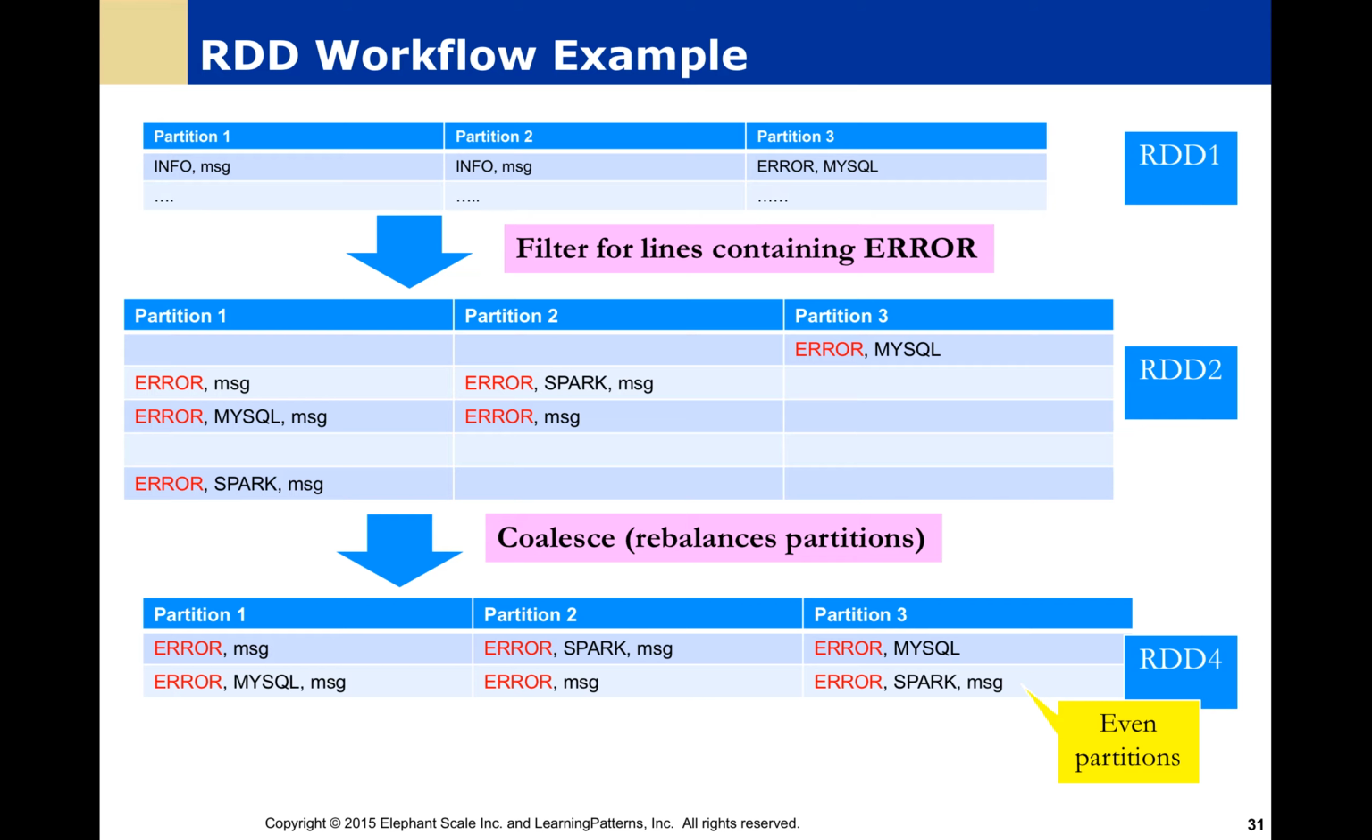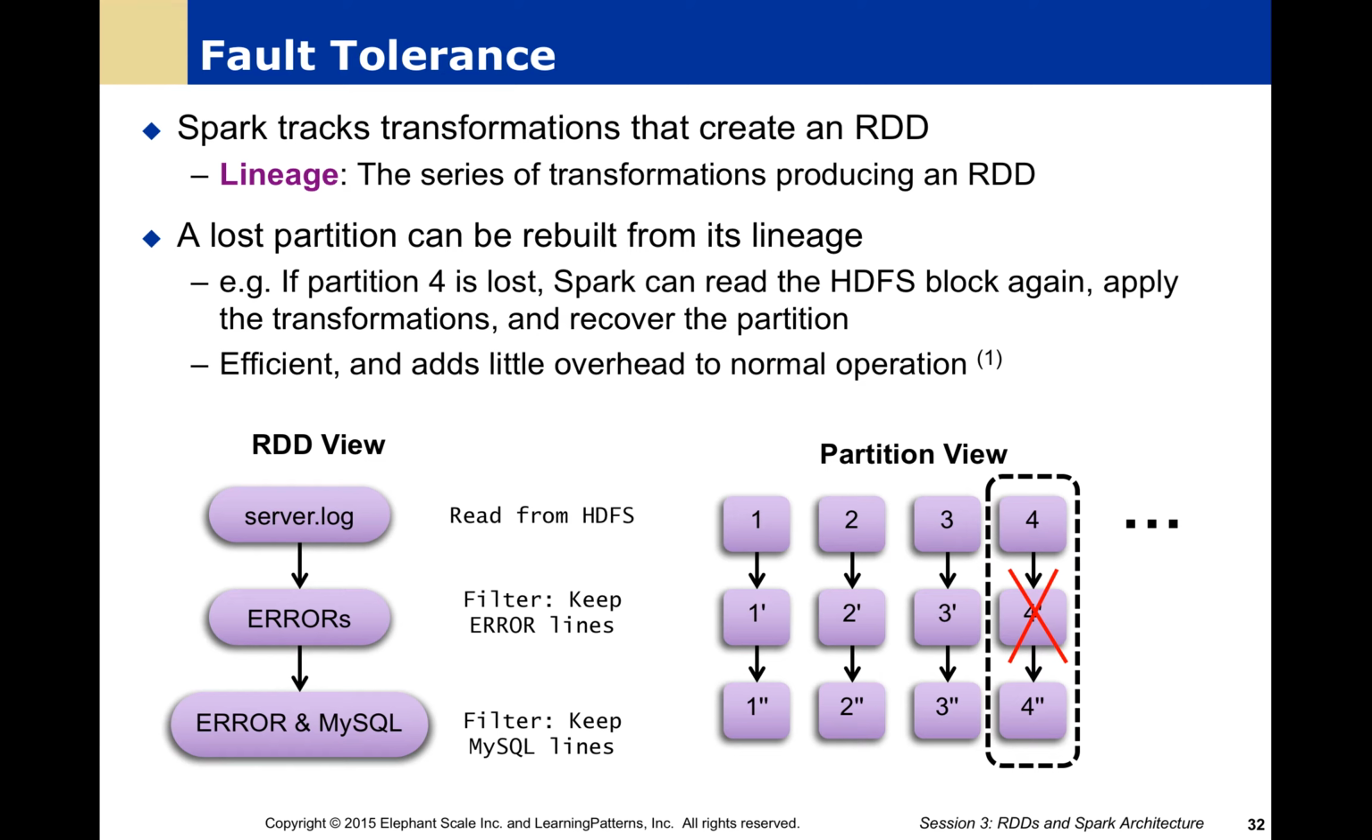Now, we might want, beyond this, to create a 4th RDD, where we do what we call a coalesce, which is basically going to rebalance the partitions. Notice here that we have even partitions now. Now, one thing we do is we